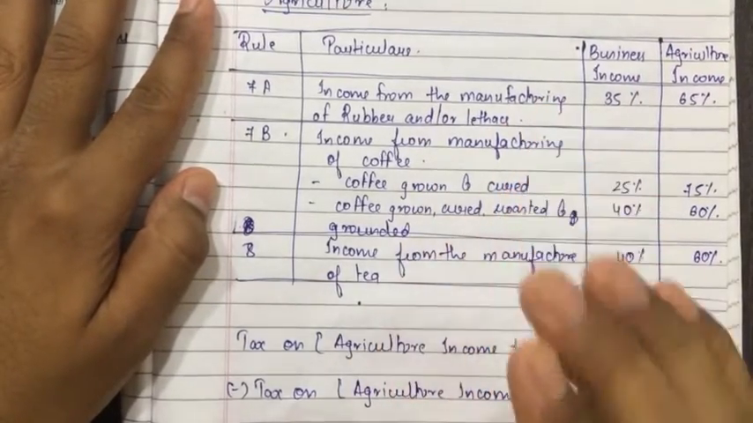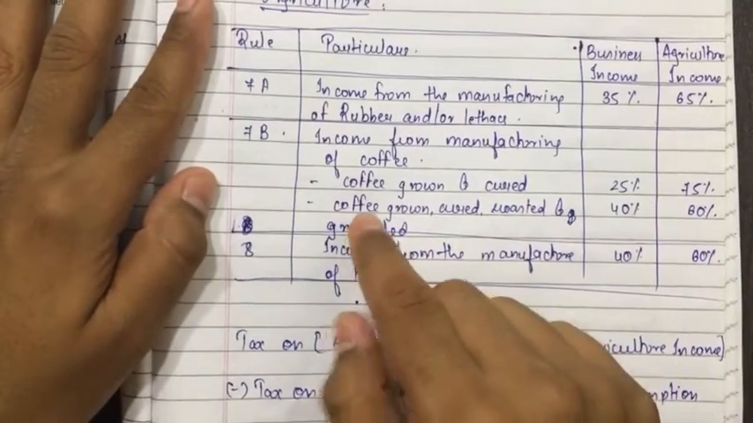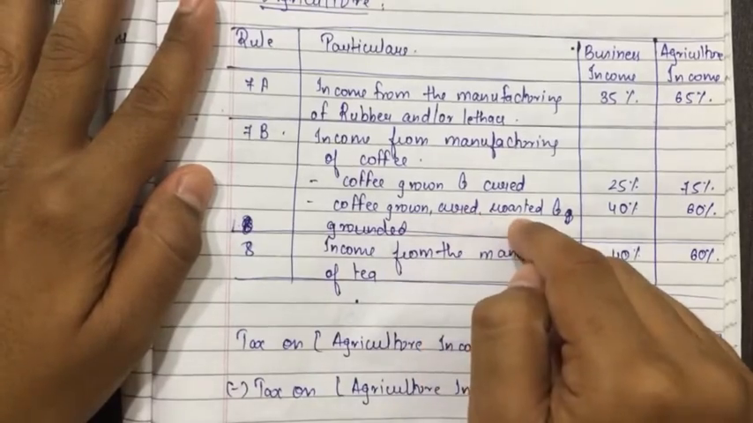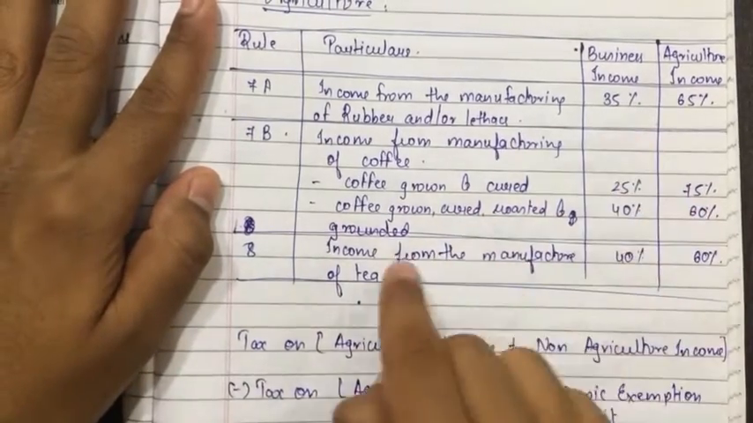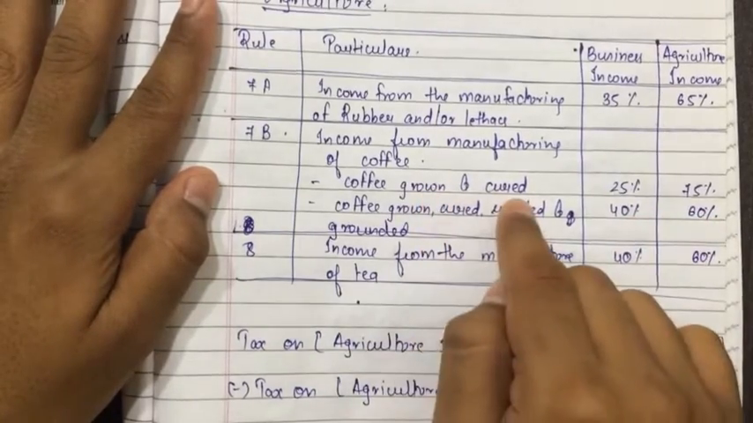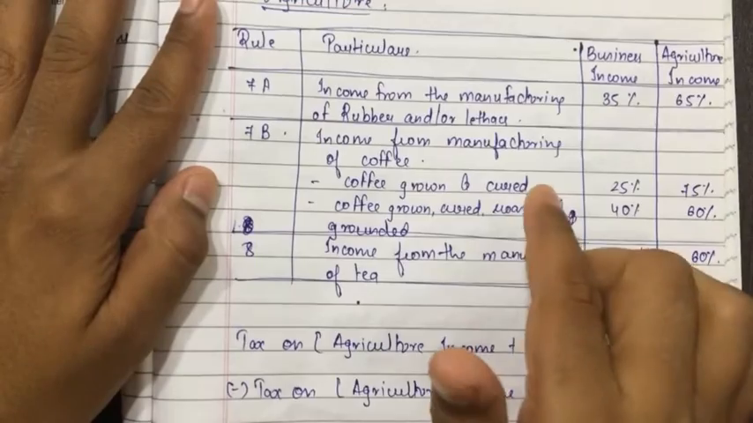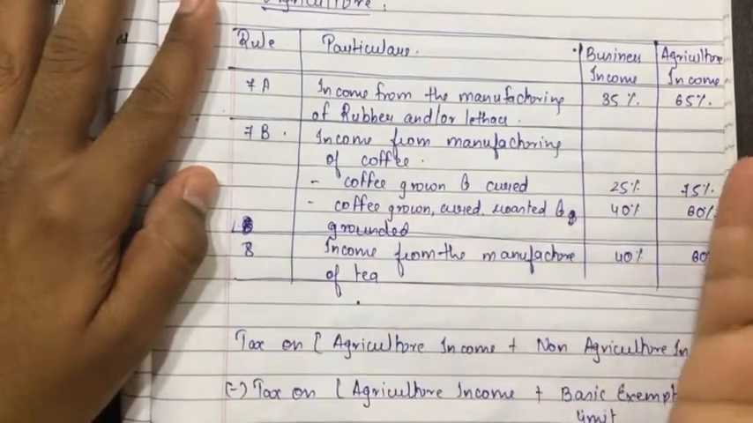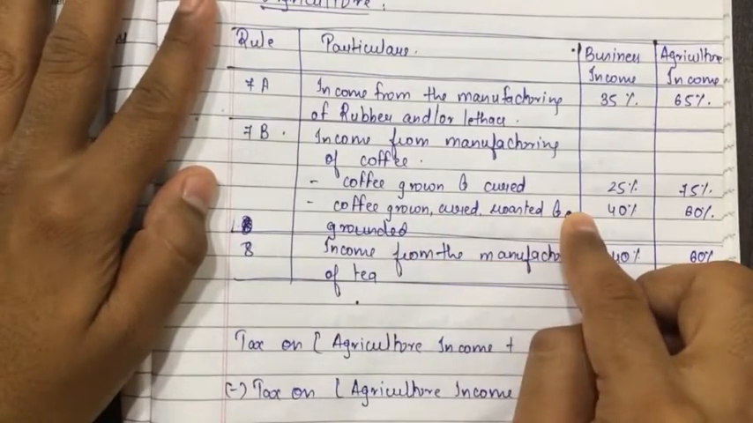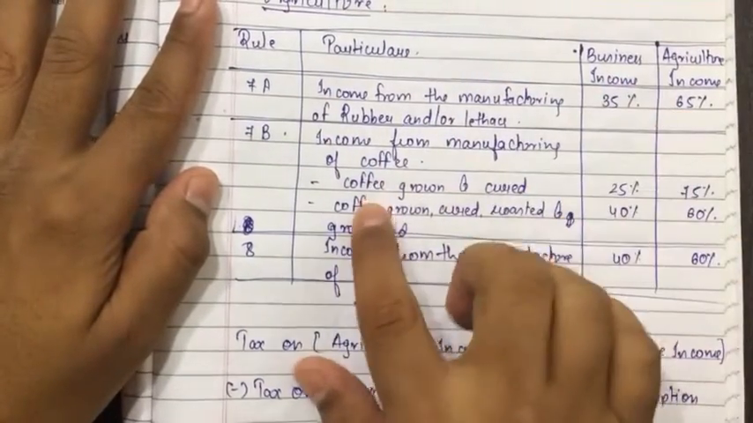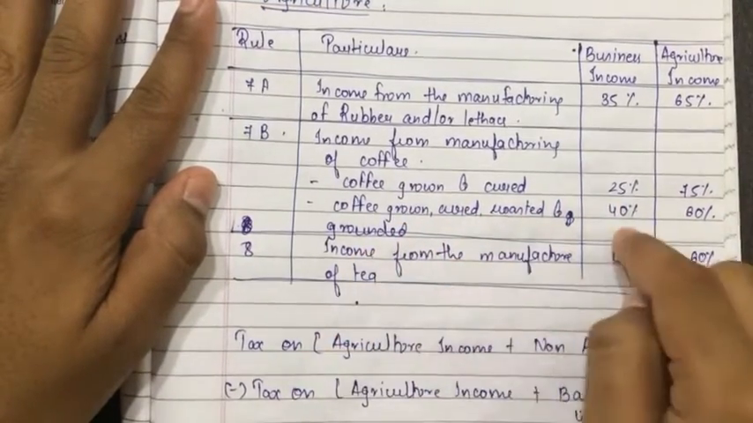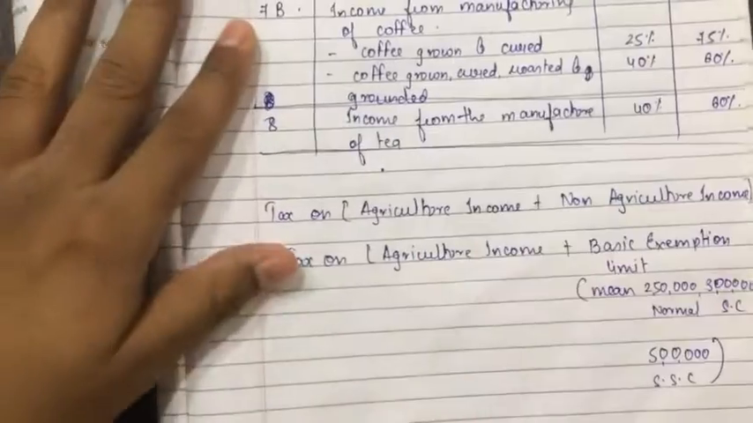I want to make clear to you all that if coffee is only roasted and grounded, or only cured and roasted, then 40% and 60% won't be allowed. All four should be done, then only 40% and 60% will be available. If only grown and cured, then 25%, 75%. If cured and grounded, then the entire income of manufacturing will be business income, because it is specifically given in this chart. You have to be thorough with this. If grown, cured, roasted and grounded, 40% and 60%. I hope I have made it quite clear to you all.